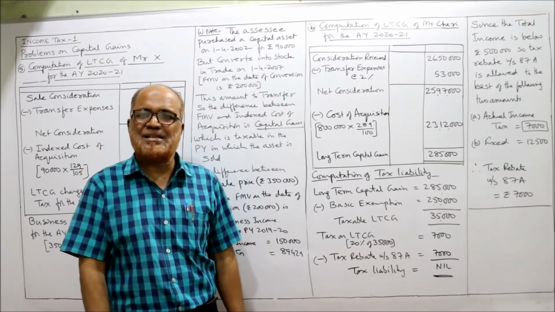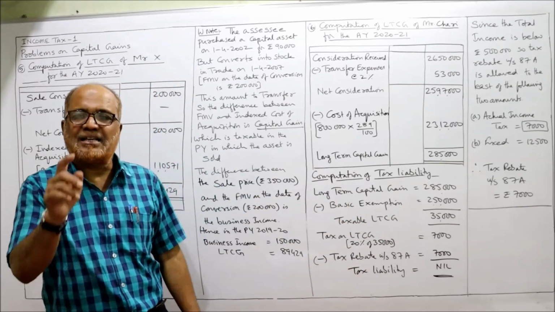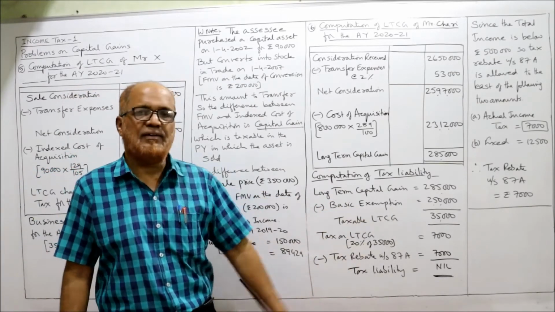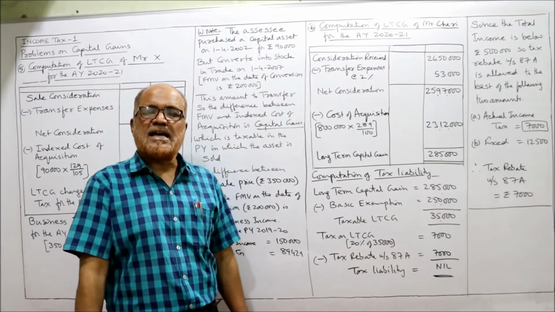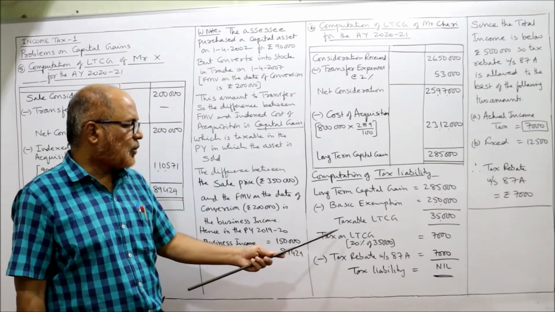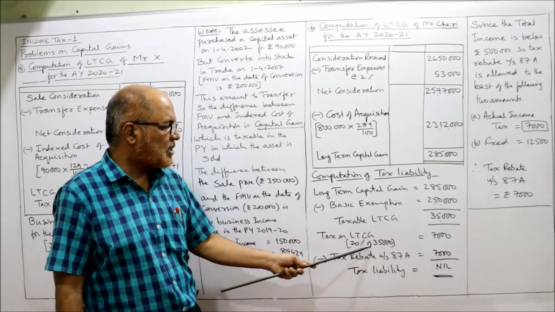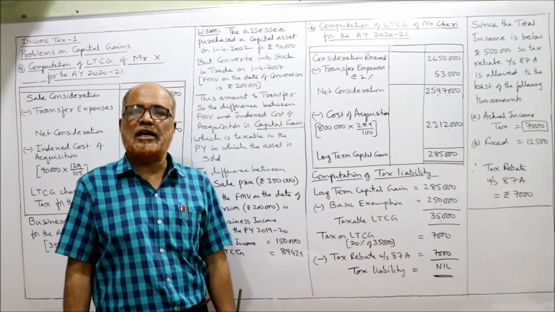2,50,000 is the basic exemption limit. So subtract the basic exemption limit, and we get the long-term taxable LTCG of 35,000. Now we calculate the tax. LTCG is taxed at a flat rate of 20%. So 20% of 35,000, 7,000 rupees, is the tax on LTCG.